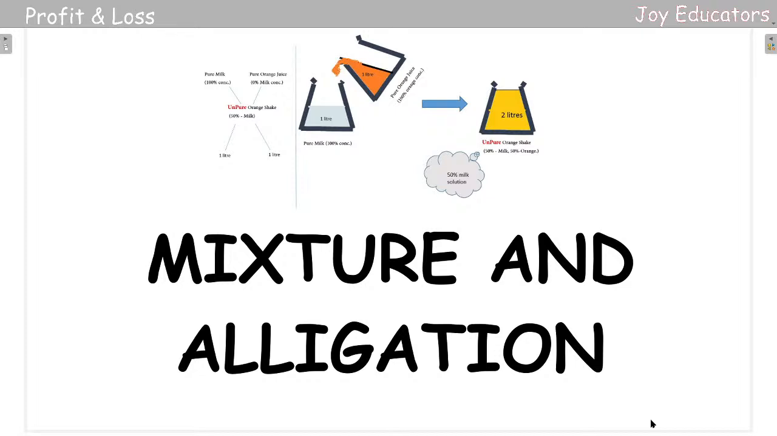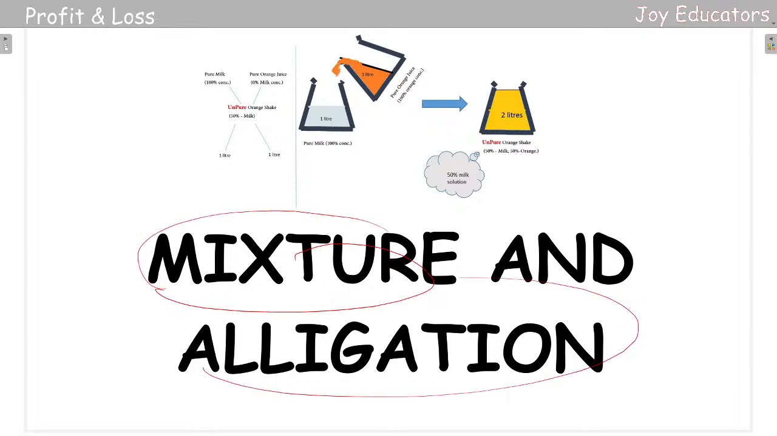Alright. So let us see what is exactly meant by allegations and mixtures. Many are very confused. What are these allegations? What are these mixtures all about? Let us see what exactly allegations are, and what exactly mixtures are.